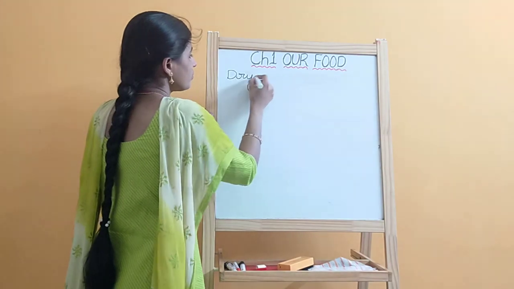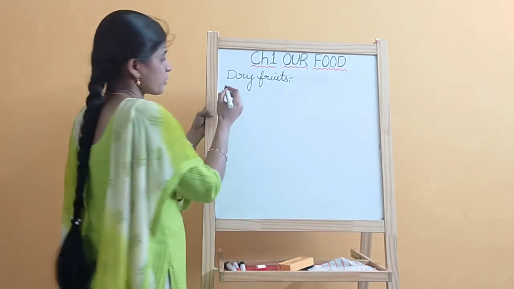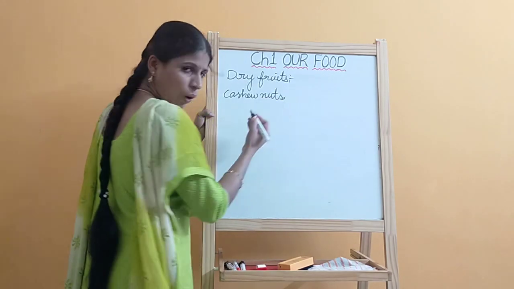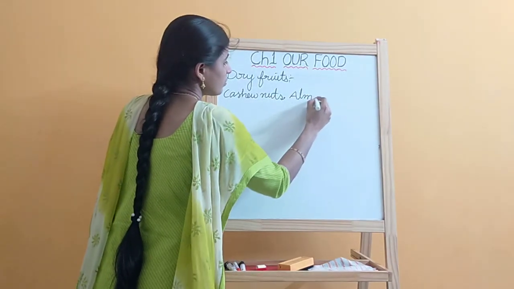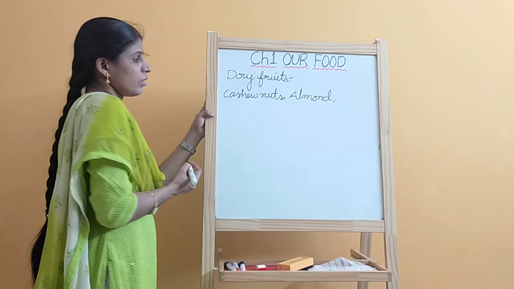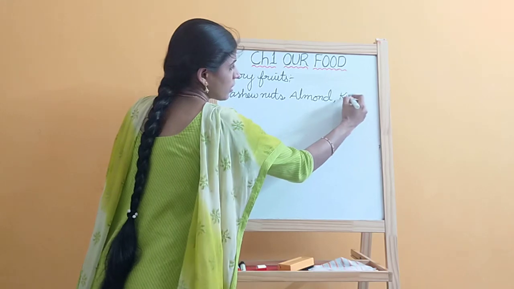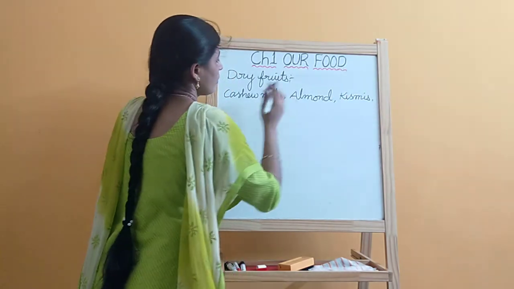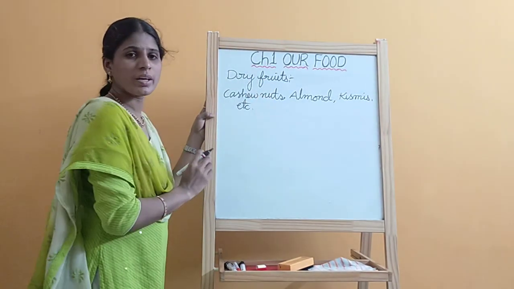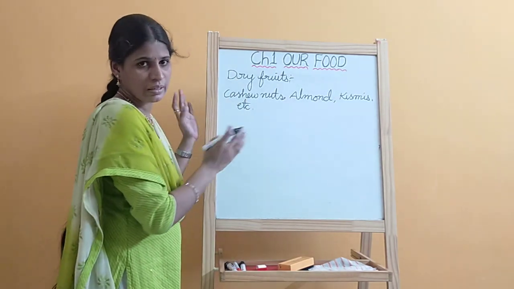Dry fruits. What are dry fruits? Cashew nuts, almond, badam, kismis. These are all what we generally call dry fruits. Dry fruits are also very expensive, and they are grown specifically in certain areas.